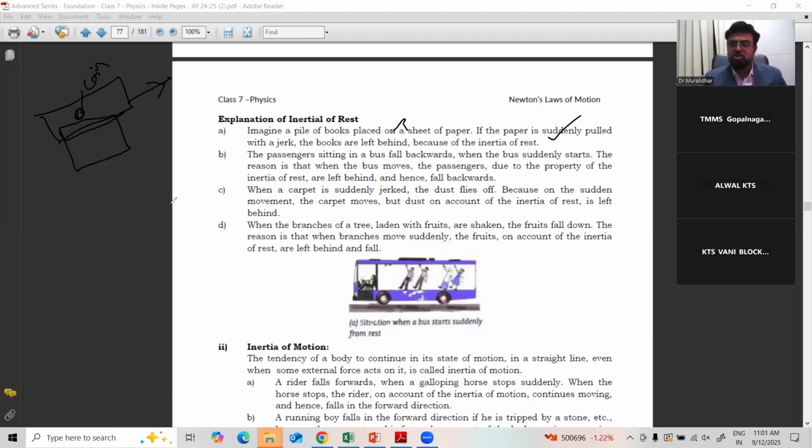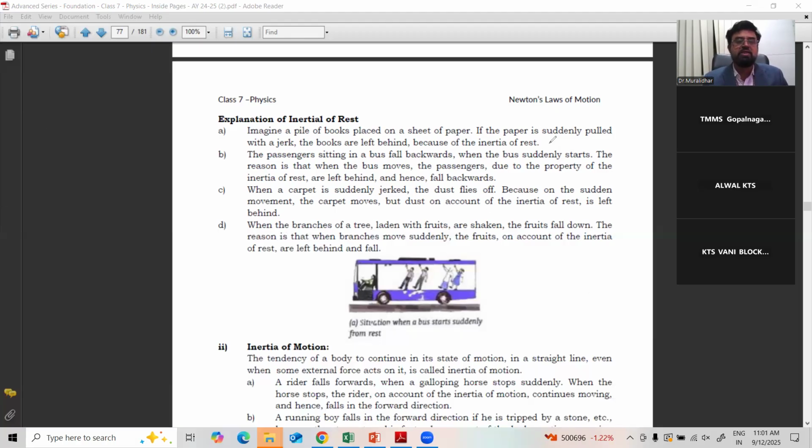Place one paper on the table, place some books one over the other, two or three sets. Pull the paper. When you pull the paper, the books remain there only, they won't move. Why? Because of inertia. Inertia of rest. As they are at rest, they cannot change position until force is applied on them.